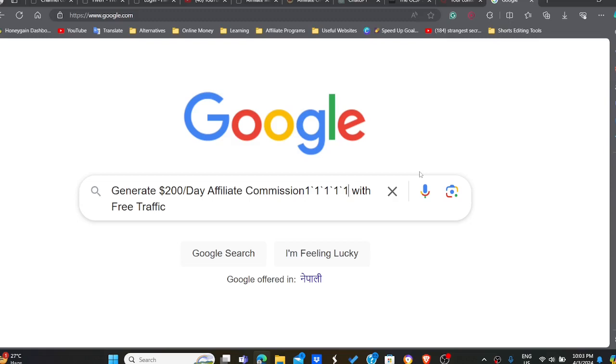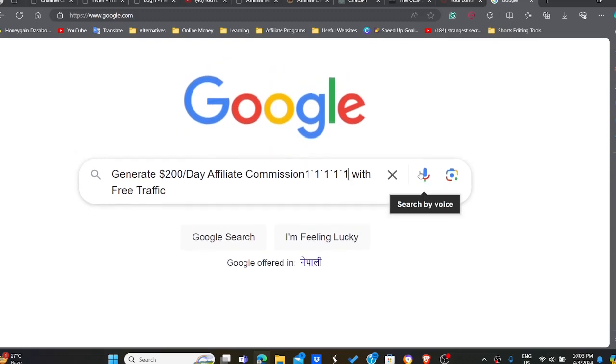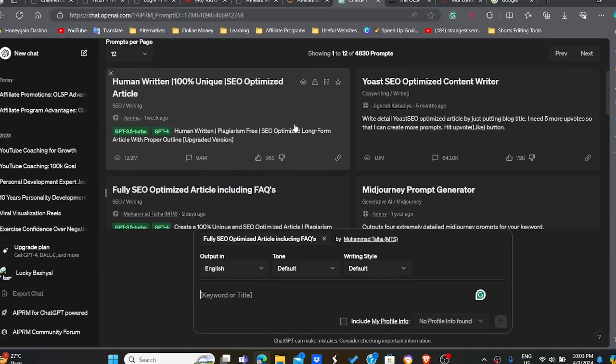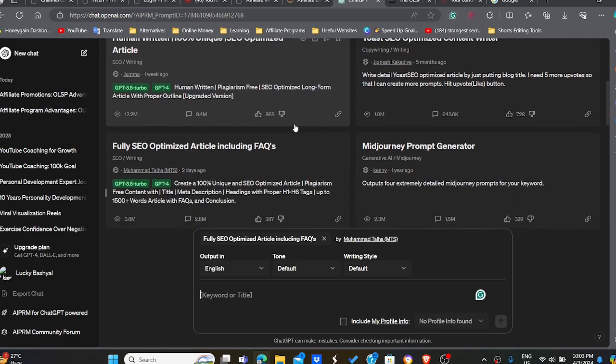Do you want to make extra $200 per day online? Earning money online has been very easy in this digital age, and AI makes it super fast as well as super easy. Today we are going to use ChatGPT in its full potential to generate commissions. Don't worry, you don't need the premium version. You can do it with your free account.